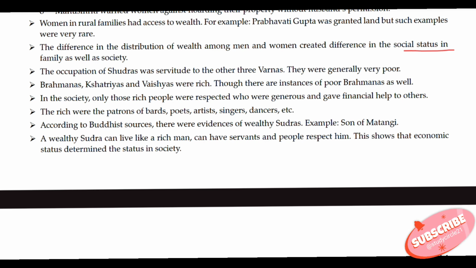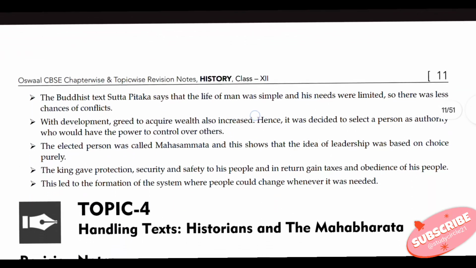The rich were the patrons of bards, poets, artists, singers, dancers, etc. According to Buddhist sources, there is evidence of wealthy Sudras, for example, the son of Matangi. A wealthy Sudra can live like a rich man, can have servants, and people respect him. This shows that economic status determined the status in society.